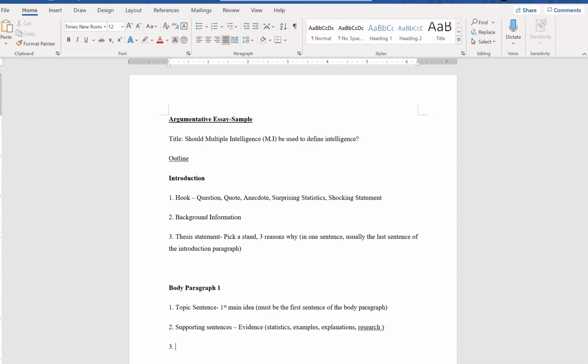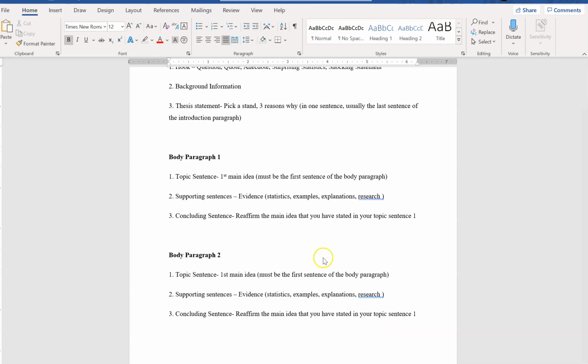And then finally, it will be the concluding sentence. So this one here, you reaffirm the main idea that you have stated in your topic sentence 1. So this is very important. Okay, so after you're done with body paragraph 1, body paragraph 2 will be the same. Here it will be your second main idea from your thesis statement.